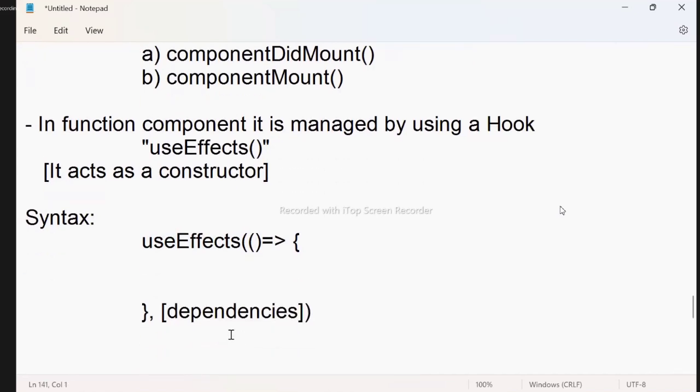It is performing some functionality. Do you want the functionality to be affected by any particular value? Then you can send that as a dependency. If you don't want this functionality to be affected by any value, then you can keep the dependencies empty. Just like a function with parameters and a function without parameters. What is the necessity of a function with parameters?